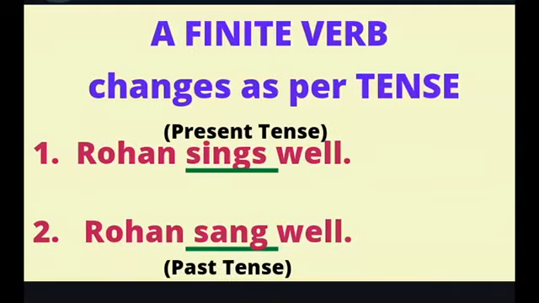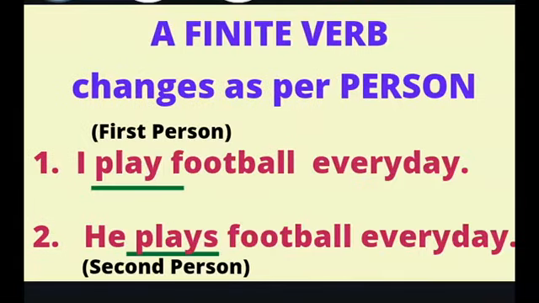Now let's understand how a finite verb changes as per person. Let's consider the example, I play football every day. In this sentence, I is in the first person, and so the finite verb is play.